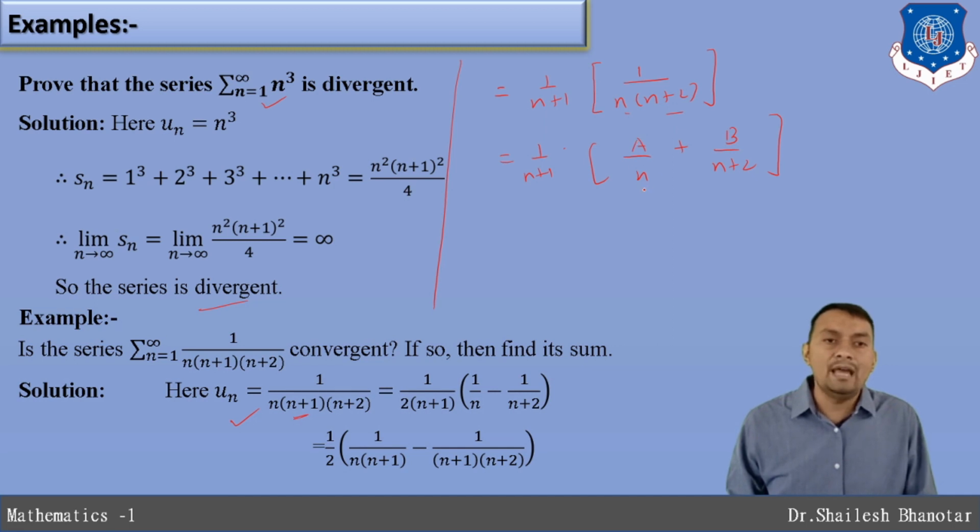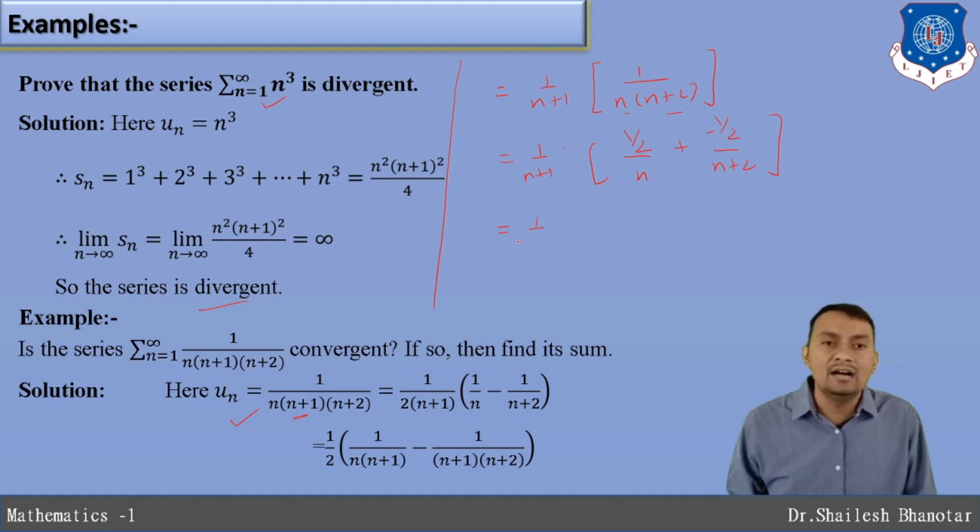When we put n equal to 0, I just hide this term, and what I get is only 1 divided by 2. Similarly, n plus 2 will be 0 if I replace n with minus 2, so I hide these terms, and with n equal to minus 2, I get minus 1 by 2. That you should keep in mind. Whenever I simplify with n plus 2 and write the LCM n, we will get the same.